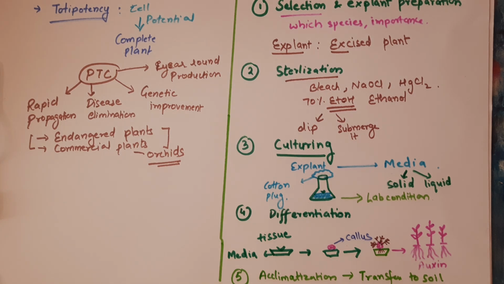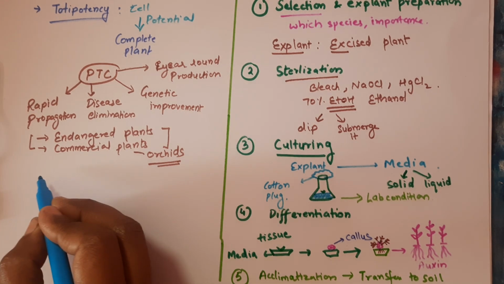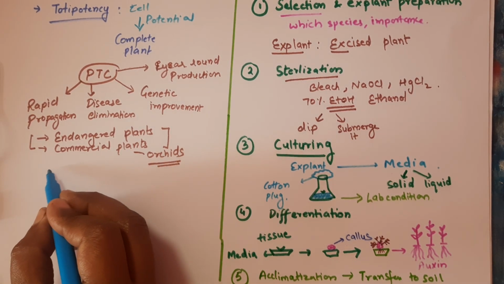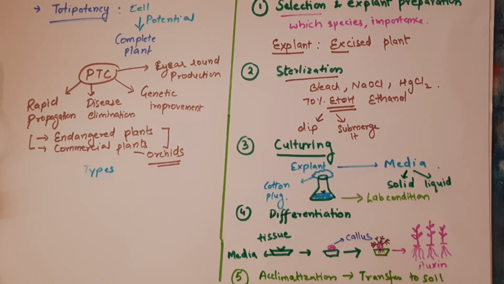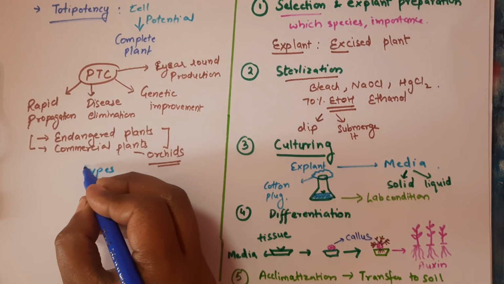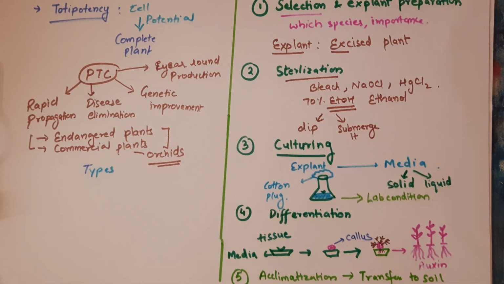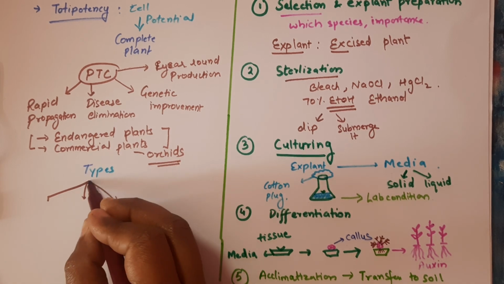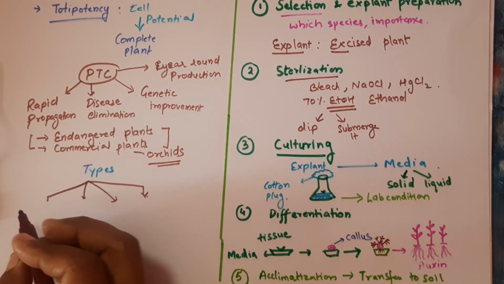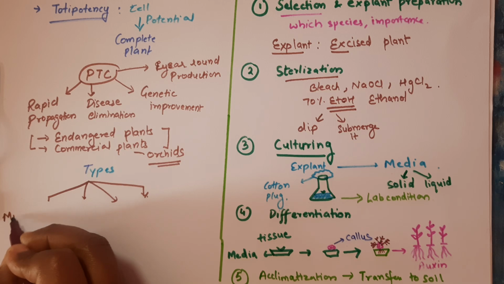So next we have to talk about how many types of tissue culture there are. So if we are talking about the types, then basically there are 4 types of tissue culture. The first is micropropagation.